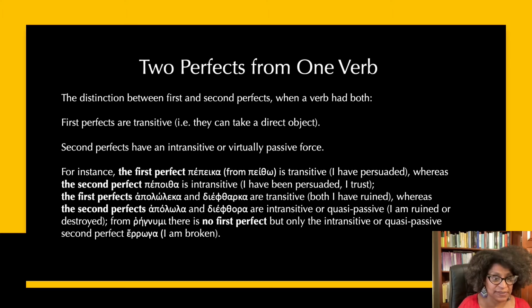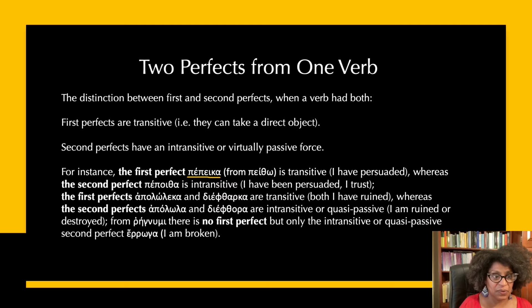So, for instance, we have the first perfect of peitho, pepeika, that is transitive: I have persuaded X to do something.